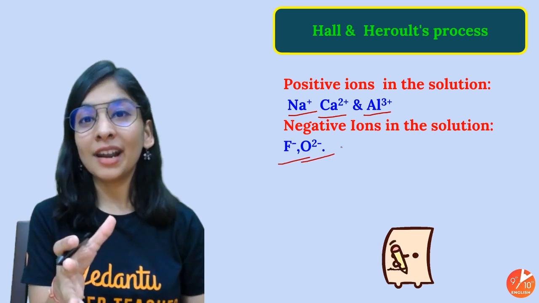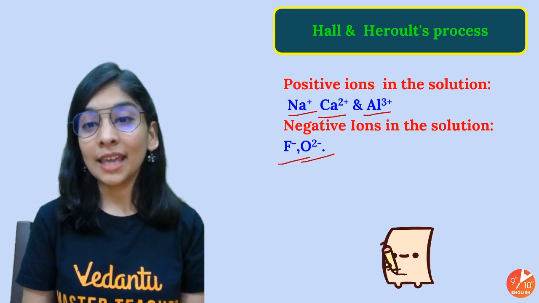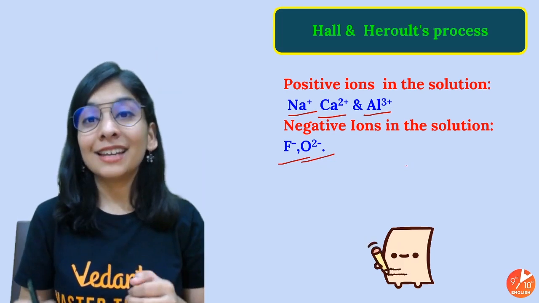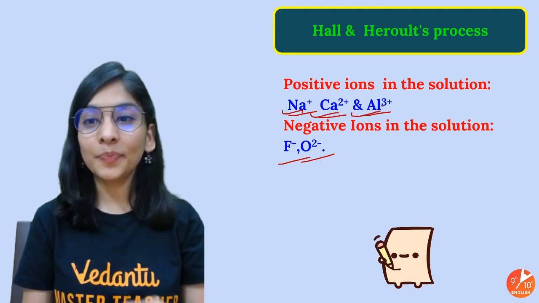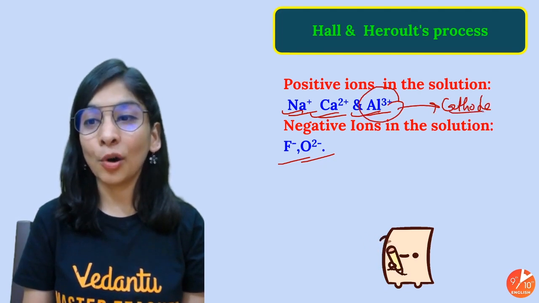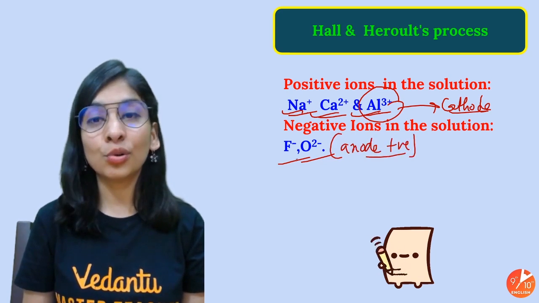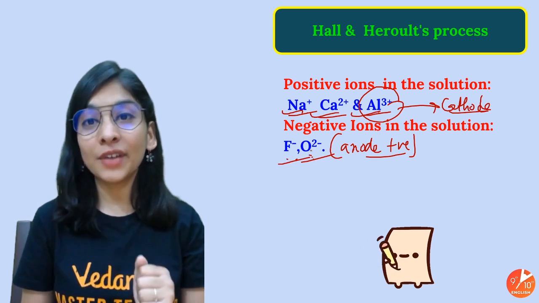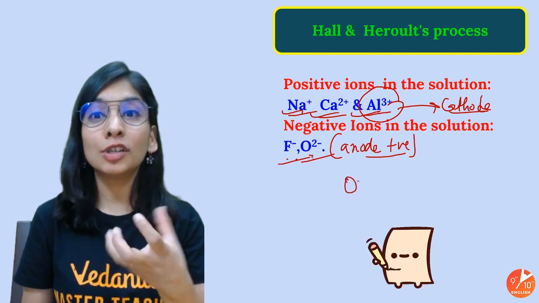And I hope you remember our electrochemical series that I taught in the electrolysis chapter as well. Among these, when we move down in the reactivity series, the tendency to gain electrons increases. So among these three, which will be at the bottom? Aluminium, with more tendency to gain electrons, more tendency to go towards the cathode. And if you remember, anode is the positive terminal where my negative ions have to go, and which has more tendency to lose electrons because they have a negative charge. They'll get rid of their electrons and become neutral in nature. So among oxygen and fluorine, you know that they belong to the same period.